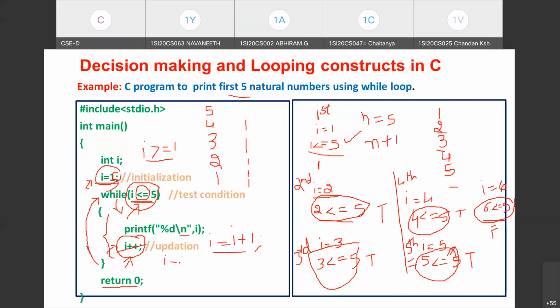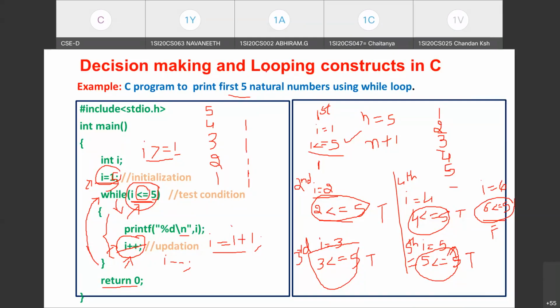I is equal to I minus 1 I have to write, or I minus minus. So if you are initializing the loop control variable to the maximum value, then you need to test the condition with the minimum, and then you need to use the decrement operator to update the loop control variable. So this is the decrement loop we have constructed. In the previous example, it was an increment loop, where we had initialized the loop control variable with the minimum value, then tested the condition for the maximum value, and updated the loop control variable using the increment operator.